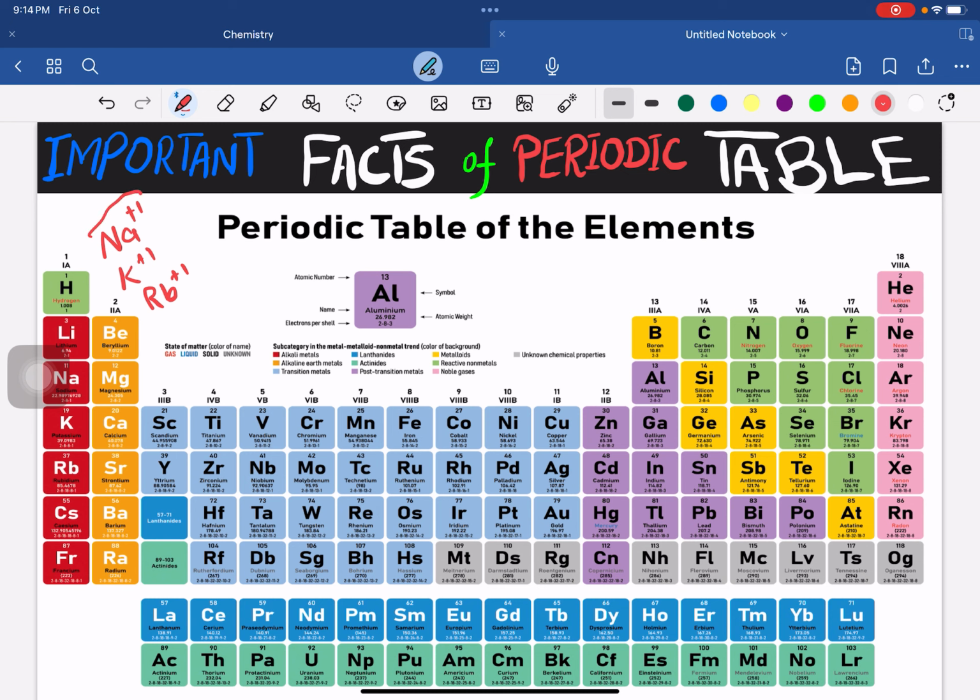So we can say that in the periodic table, in a group, the charge remains constant.